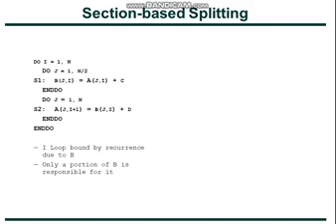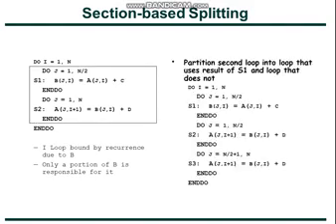Only the first n by 2 iterations of the second loop are dependent on the previous loop of j, while the remaining iterations of the second inner loop, that is from n by 2 plus 1 to n, do not have any dependence. So we'll use this to maximize the vectorization.